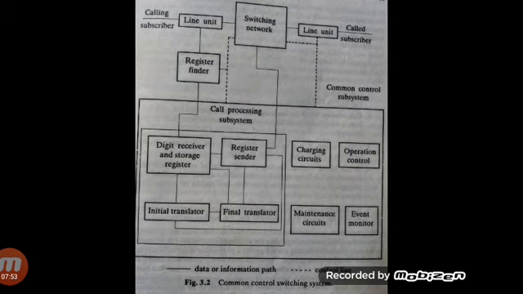This is the fundamental block diagram of the common control switching system.